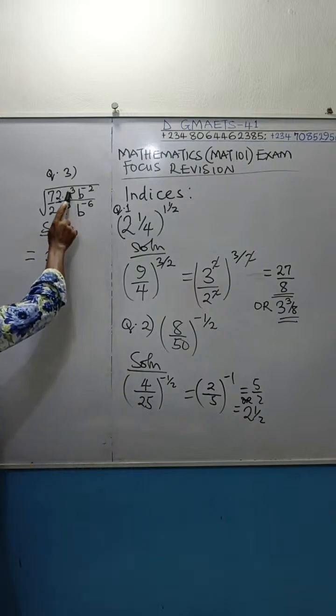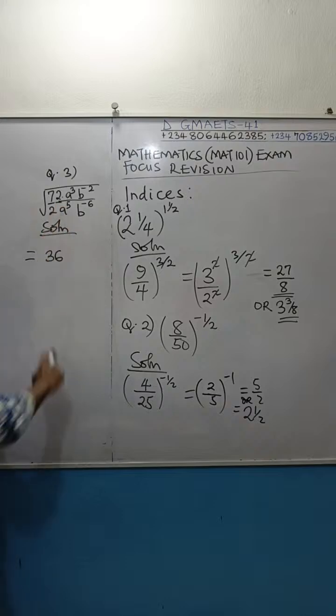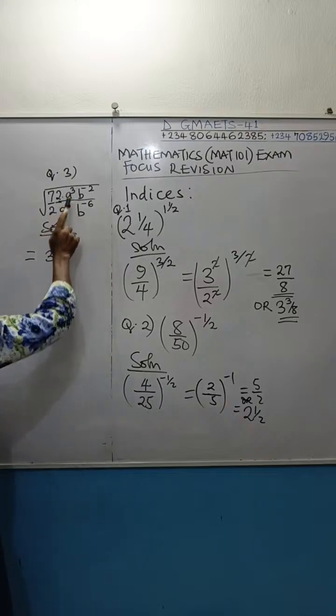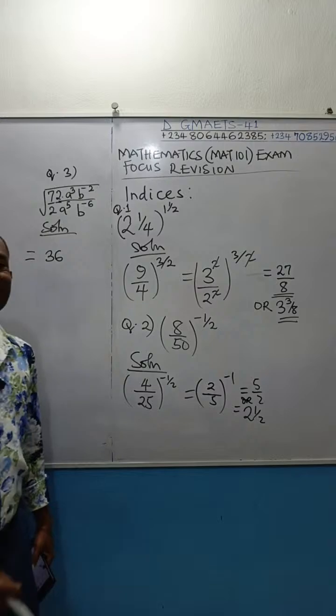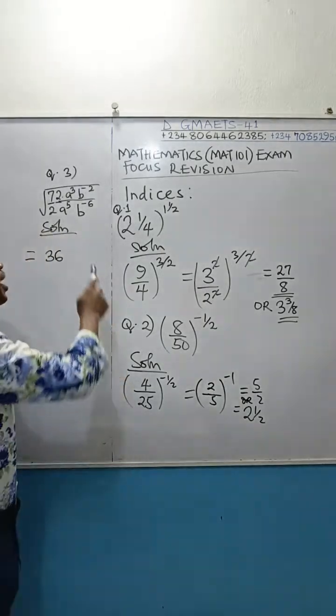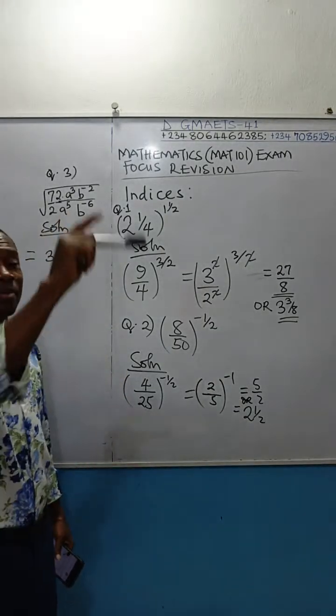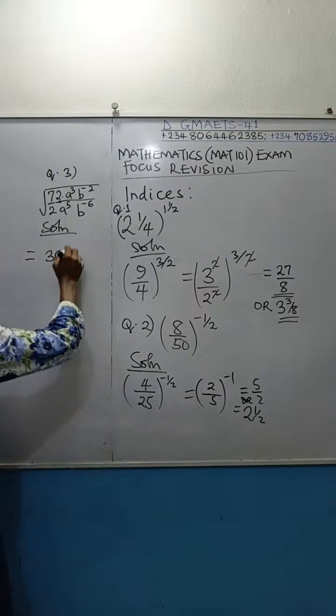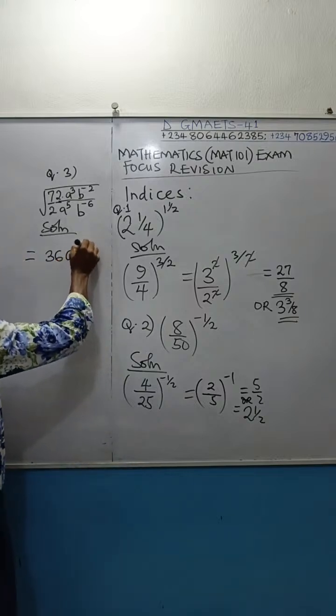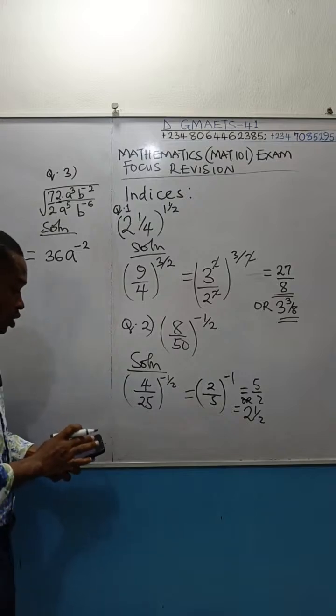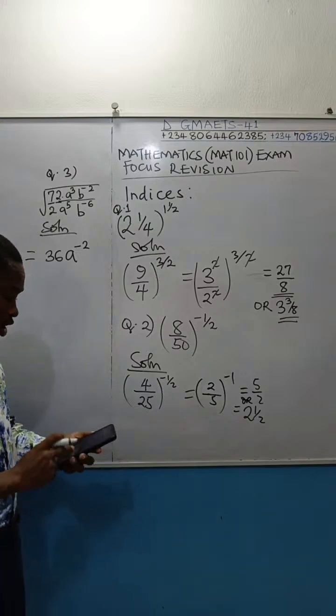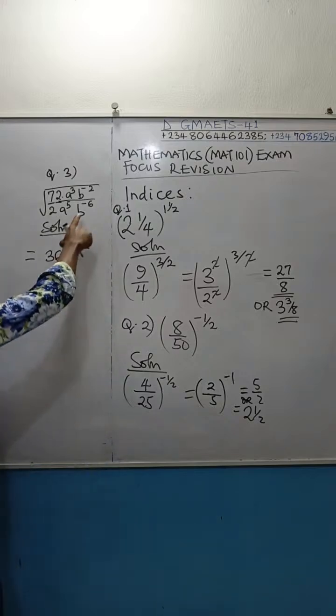Then move to this, apply the division law of indices to these two a's. This is a raised to power 3, this is a raised to power 5. A raised to power 3 divided by a raised to power 5 is the same as a raised to power 3 minus 5. And if you have 3 minus 5, you're going to get a raised to power minus 2. Then come to b.